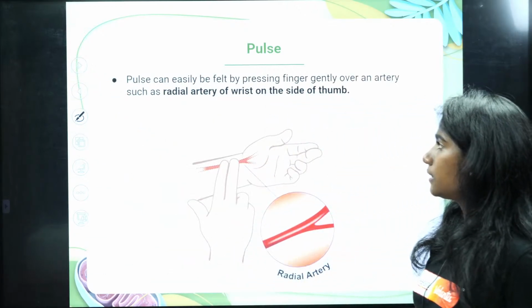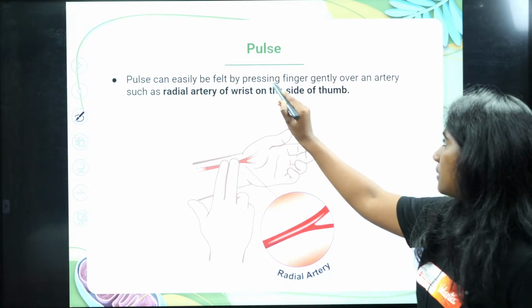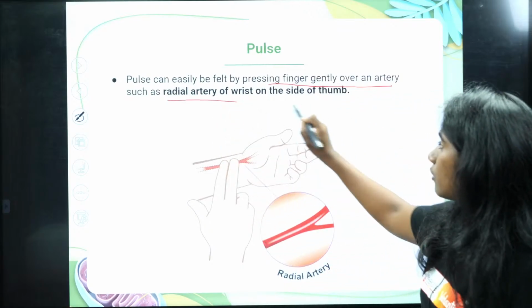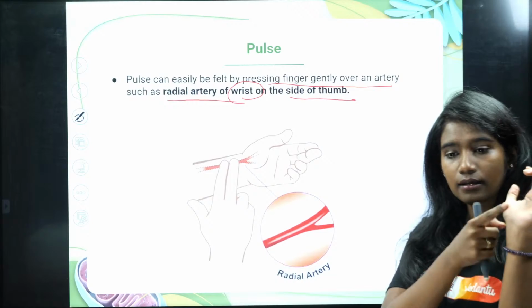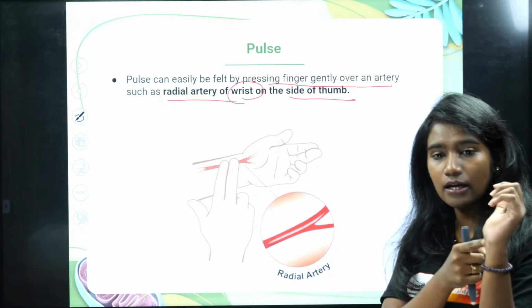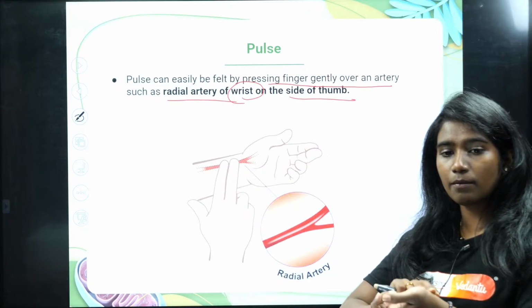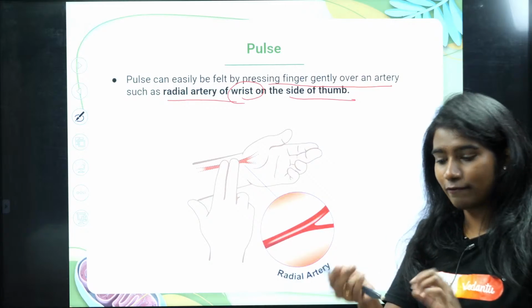Okay, so the pulse, like I told you, can be easily felt. How? By pressing a finger gently over an artery such as the radial artery of your wrist on the side of the thumb. See here, the side of the thumb, which artery is present? The radial artery. If you touch, you can feel your pulse on both hands. You can check it. See, even I can feel.